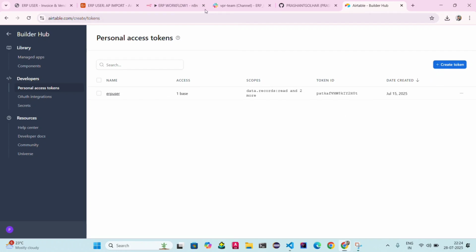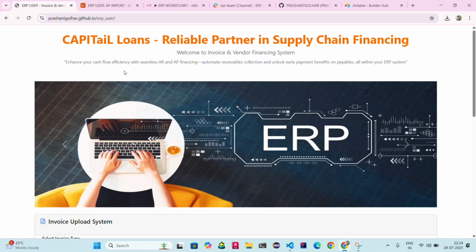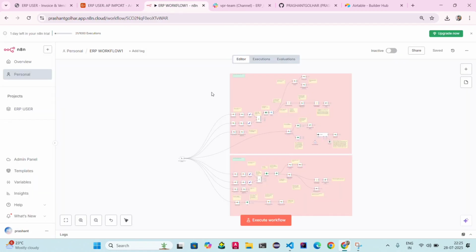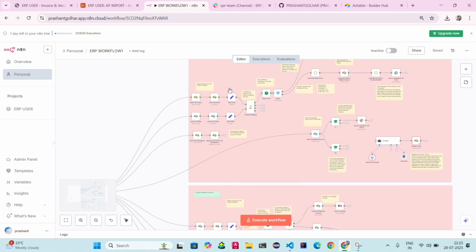We will see each and everything. We will see this whole project practically, and I will show you all the details. This is the n8n workflow. Here, what I do, I just created some nodes to execute the automations.